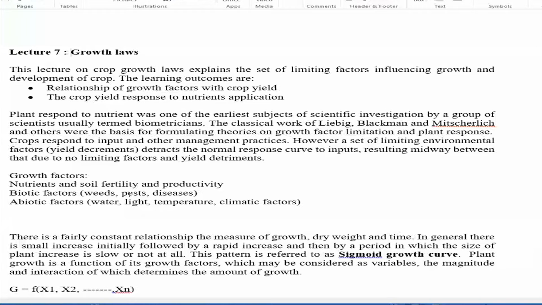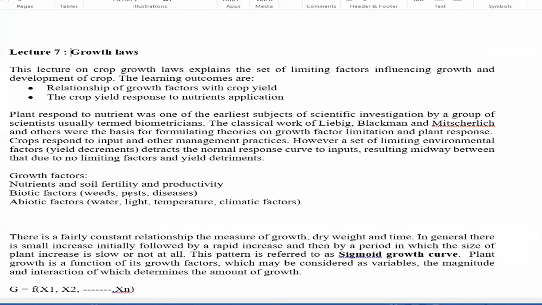If you say you are supplying only the proper nutrients, or only water, or only protecting crops from pests and diseases, or only taking care of the abiotic factors, then any single factor taken independently will not support maximum production.